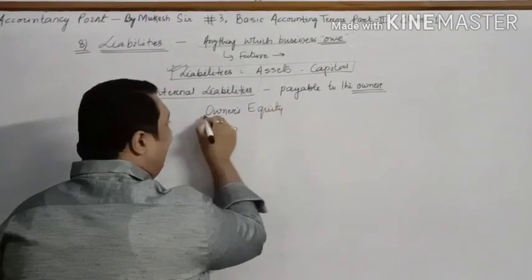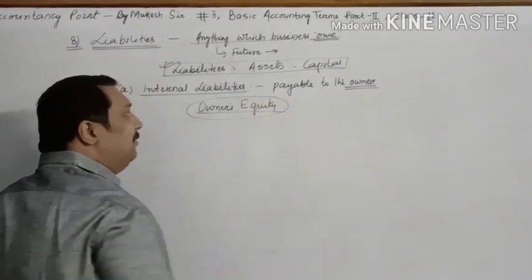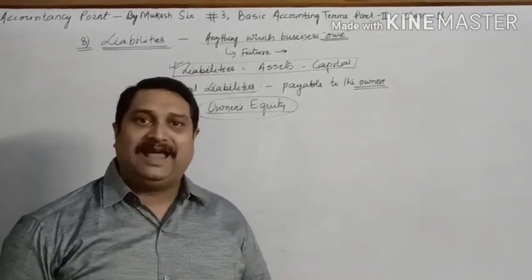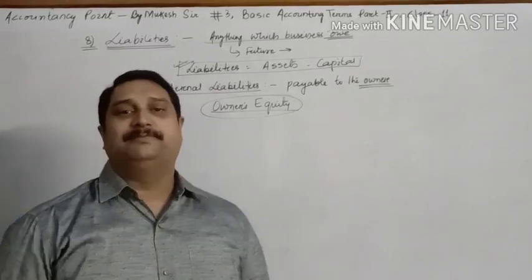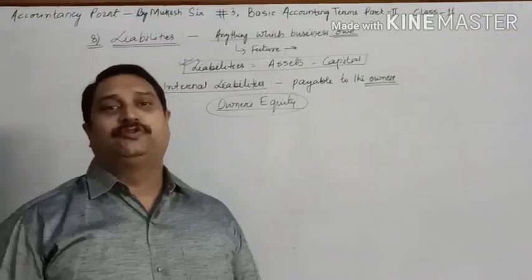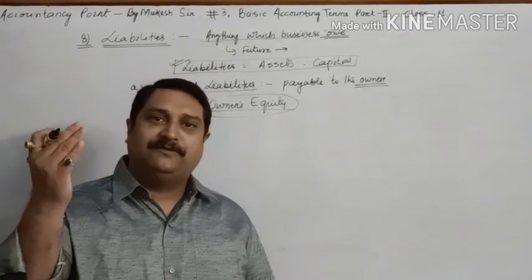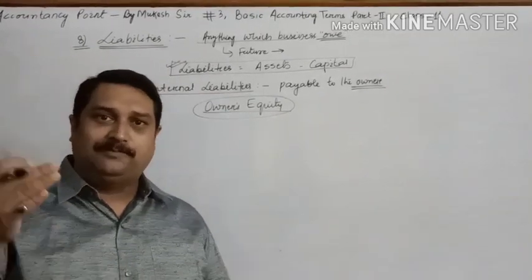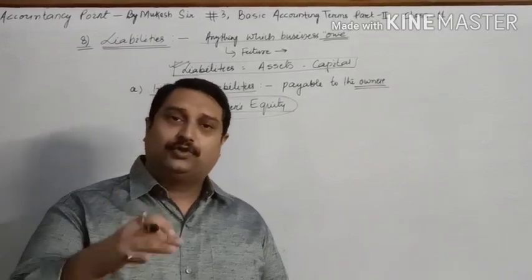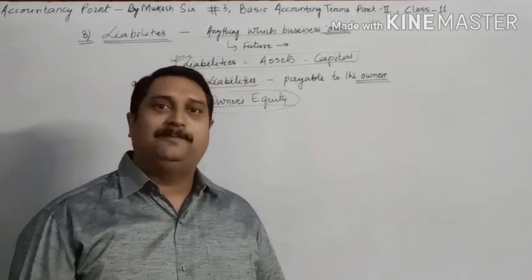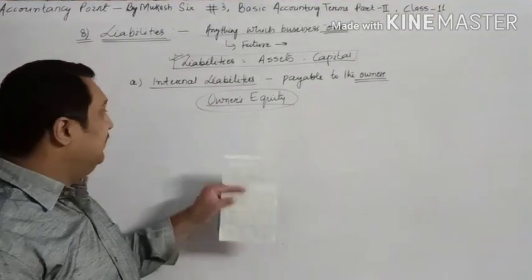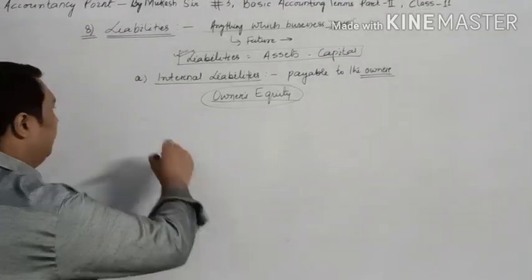The total amount which the businessman has invested in the business, you will pay. Obviously, the capital of the owner will be paid at the time when the firm gets dissolved or the business comes to an end. At that point of time, whatever money will be payable to him will be considered as the internal liability.